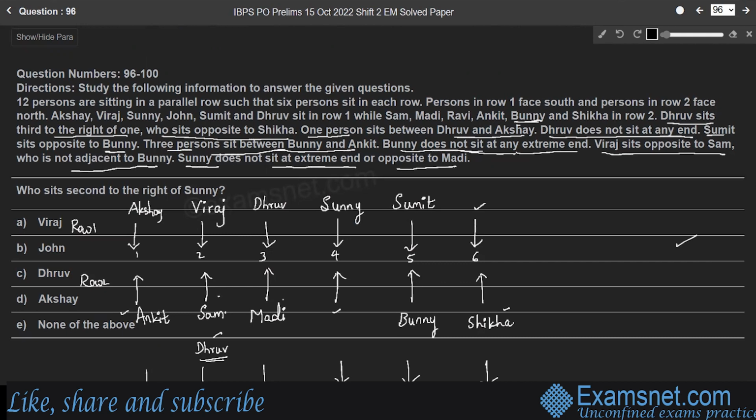And who is the remaining person in row 2? Ravi is the remaining person in row 2. Therefore, Ravi is the 4th person in row 2 because Maddie is not opposite to Sunny, right? Because of this condition. So here the question is, who sits second to the right of Sunny? Since Sunny is facing south, to the right of Sunny means this direction. So who sits second to the right? Here, Viraj sits second to the right of Sunny. Therefore, option A is the answer.